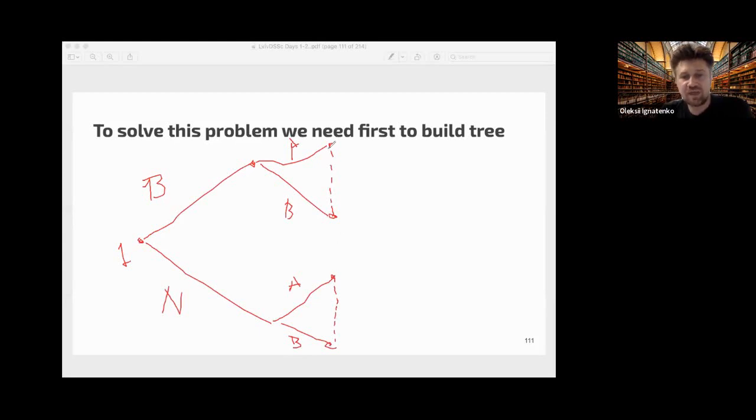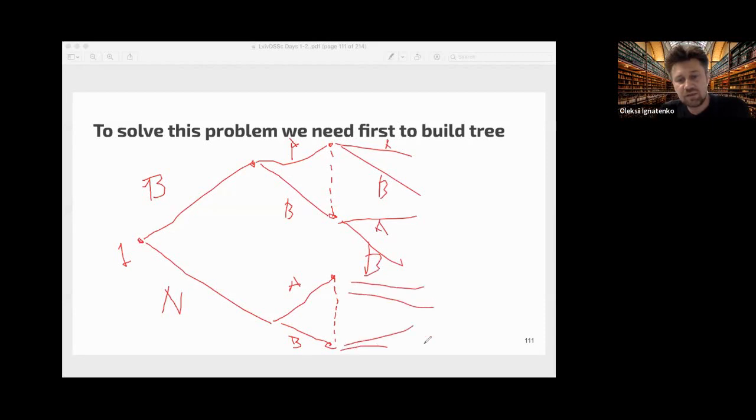This player does not know what the first player did on this step, but he knows whether the money was burned or not. The second player also chooses A or B, and then they get the result. So we have a game of this form. Sorry for the A, B. And I will not draw the full payoffs because they are in the matrix on previous slides.